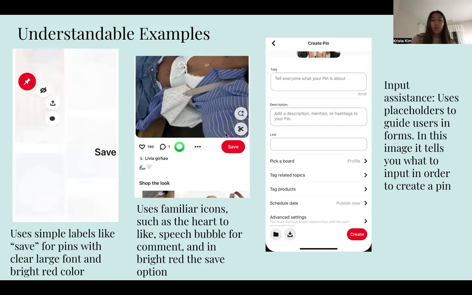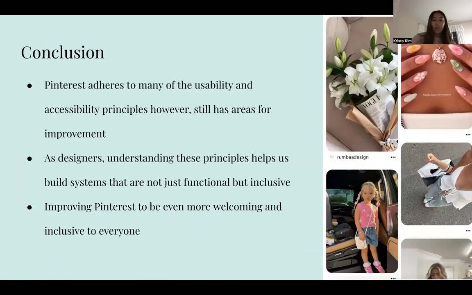Also, the site design has a predictable layout where users can easily access their boards and see pins on the home feed. When users perform tasks such as creating a new board or saving a pin, Pinterest provides prompts and guidance to clarify what input is needed. This is known as input assistance. And they tell you exactly what to put into these descriptions so you can clearly understand how to create a pin. Overall, Pinterest does a great job with consistent navigation, easy to use design, and screen reader support.